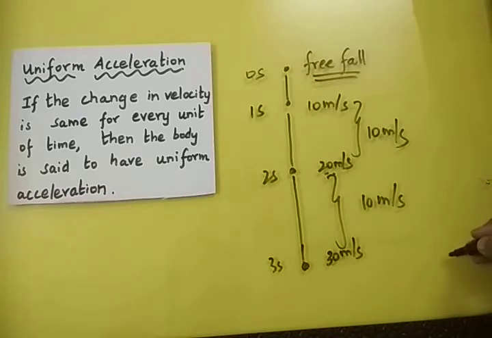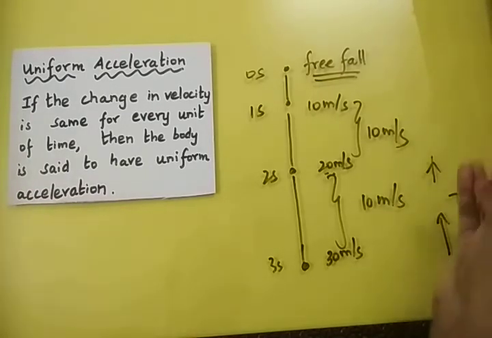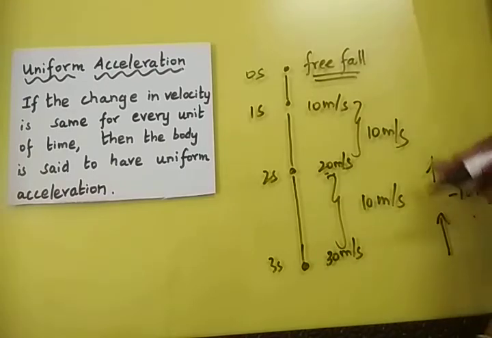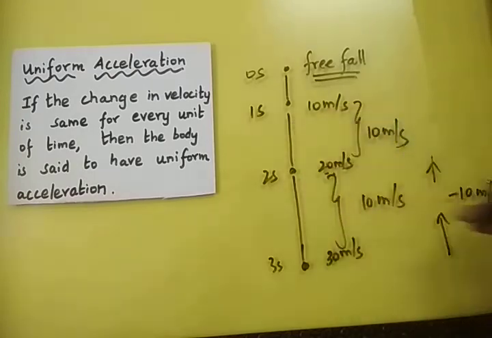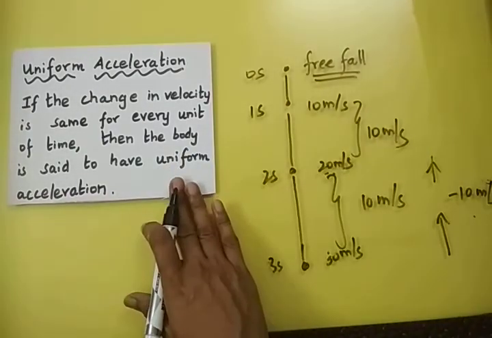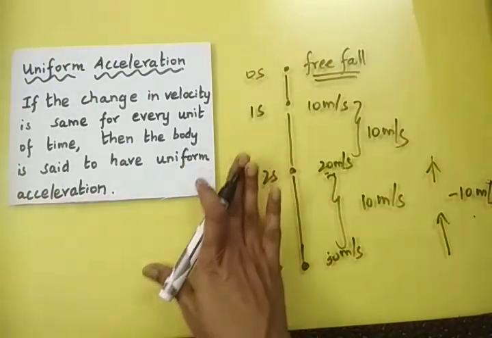Similarly, when a body is just thrown up, there will be a uniform deceleration. The velocity will decrease by 10 meter per second for every second. So both the free fall, and if a body is launched, just like a rocket which is launched, or a ball is thrown up, there will be a decrease in the velocity which will be uniform. So both the acceleration due to gravity and the deceleration due to gravity, the decrease in the velocity for every second when a ball is thrown up, are examples of uniform acceleration. Hope you have a better understanding now.